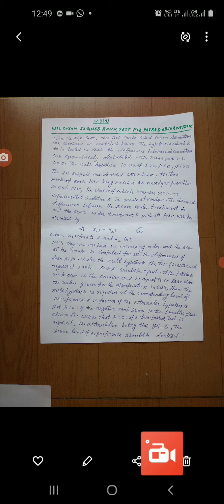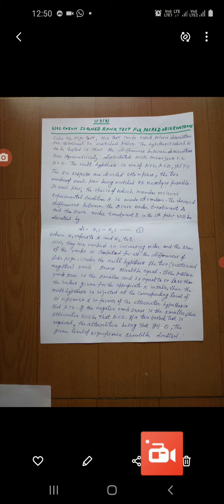The observed differences between the score under treatment A and the score under treatment B in the pair will be denoted by di, and this is equal to x1i minus x2i.